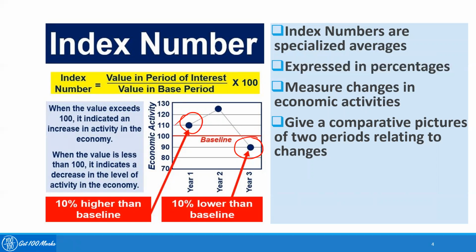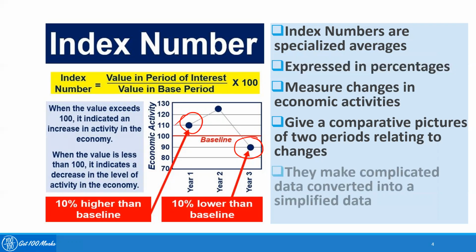The technique of index number was first developed by Bishop Fleetwood in 1707. But later on, it was improved by different economists in different areas. Today, index numbers are widely used in almost all areas of knowledge where quantitative information is used, whether it is economics, statistics, or policy making. They make complicated data converted into simplified data.